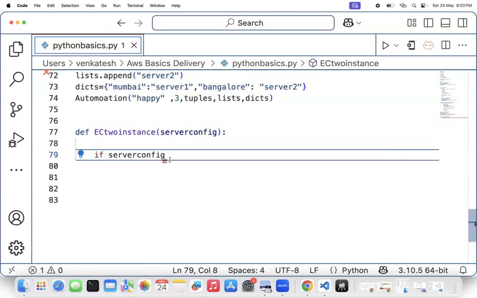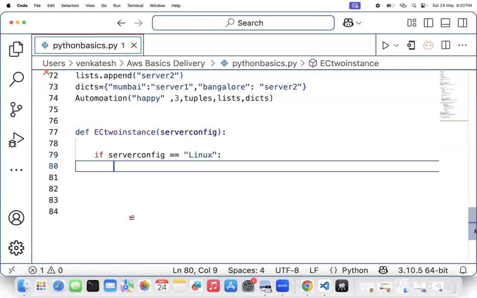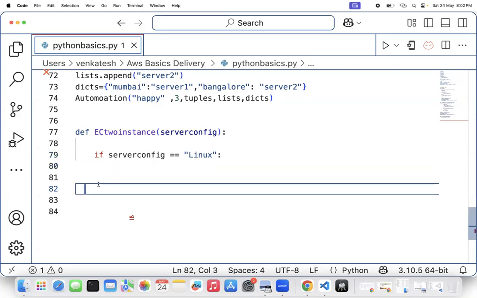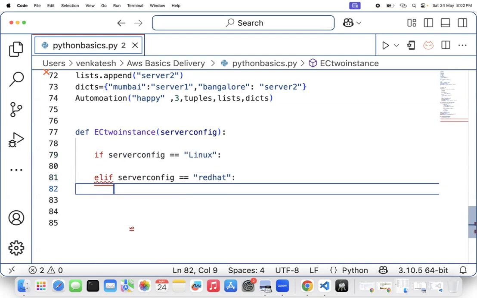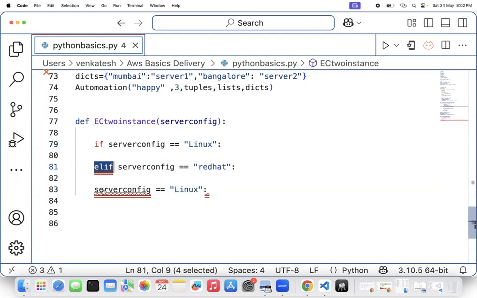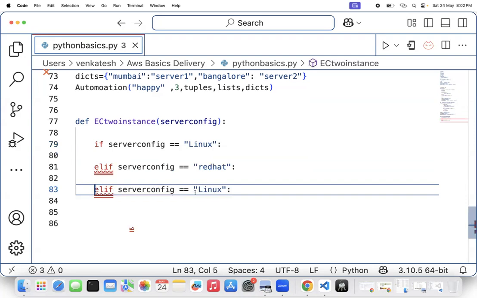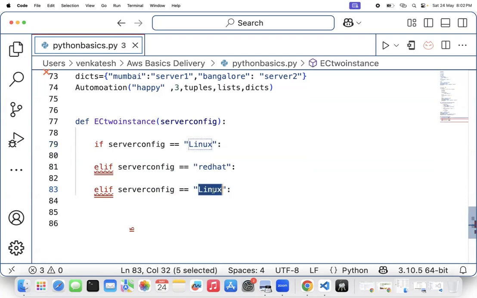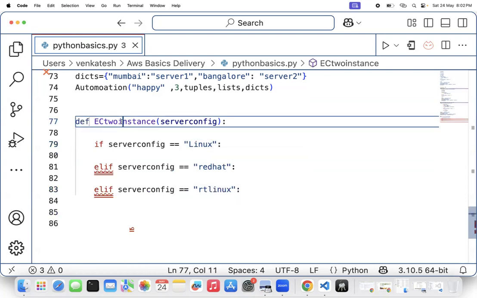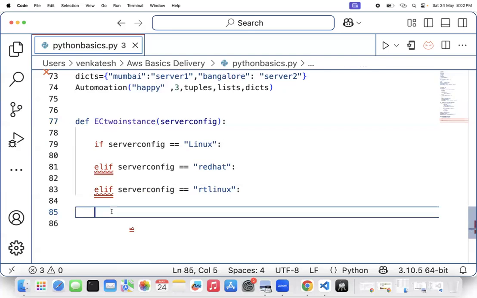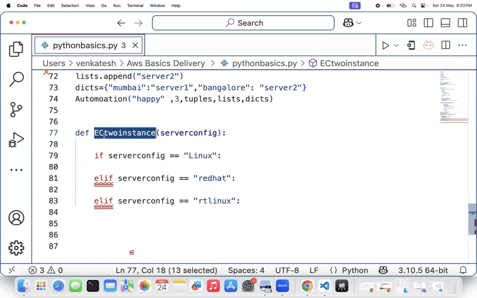I'll check this: if the server configuration you want is what type of OS? Let's say it is Linux. Or I'll write one more condition here: if the server configuration you want is Red Hat. Or one more condition: if you are asking for RT Linux. So why I have written this EC2 instance function is that if a user asks, suppose I'm the user, I'll come and ask, I'll say I'm a user.